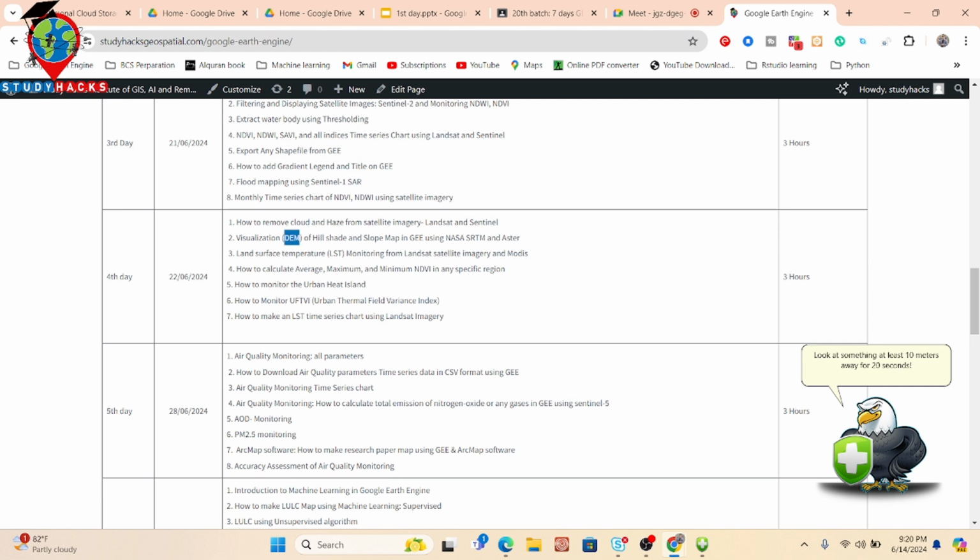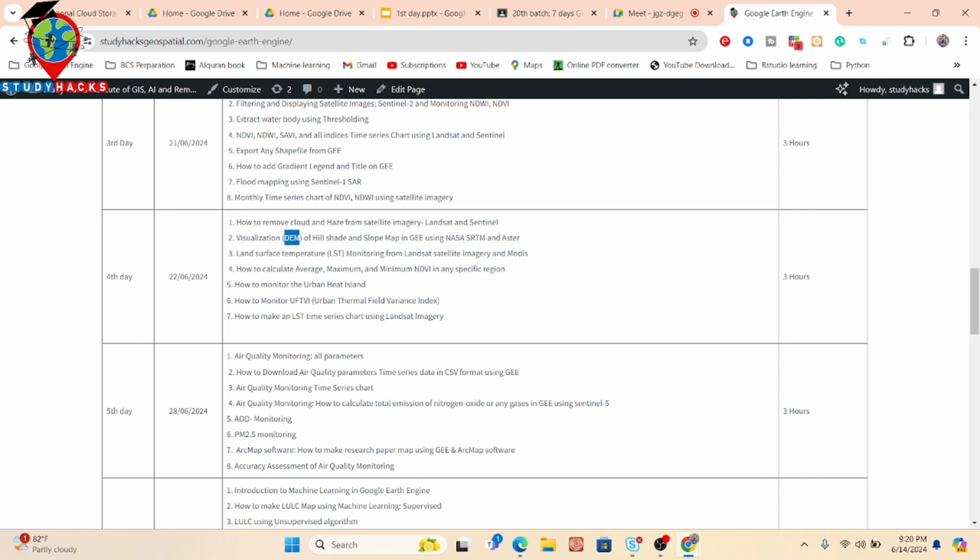And then we'll talk about DEM data, mainly digital elevation model data, how we can easily use the DEM data and then create different types of maps, mainly a slope map, then also an aspect map or hillshade map. So different types of terrain analysis. We also discuss that.